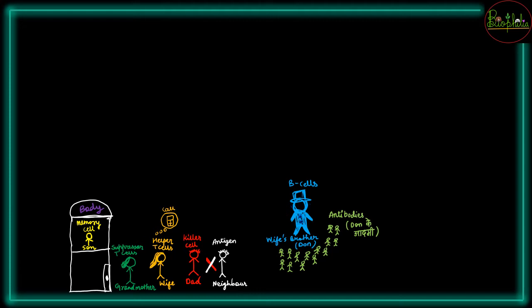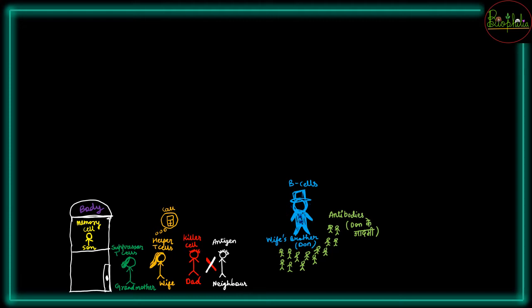because your body needs to have some cells. अब किलर सेल है उसको तो बस लड़ाई झगड़ा करना है और एंटीजन को भी लड़ाई झगड़ा करना है। सो घर में से जो चीज़ें फेंकी है, that are going to represent the destruction of your body that the killer cell has done so that it can fight against the antigen. So it should not happen that entire house, that is entire body is getting destructed. So for that reason आपकी grandmother बाहर आएगी and she will try to suppress the killer cells. So वो suppression का काम कौन कर रहा है? The suppressor T cells which will try to inactivate the killer T cells.